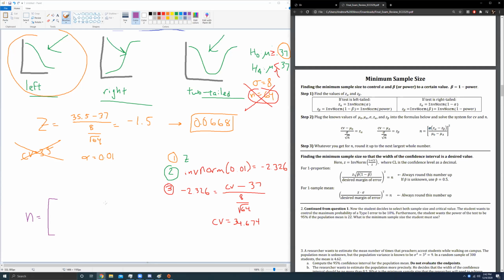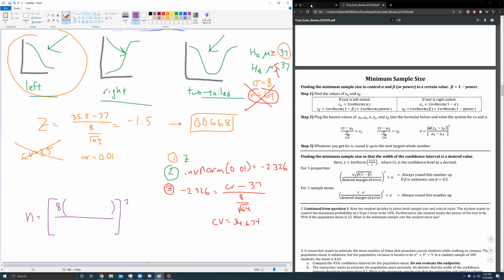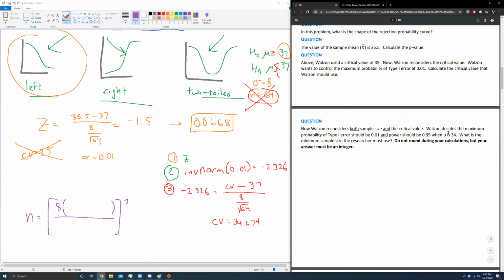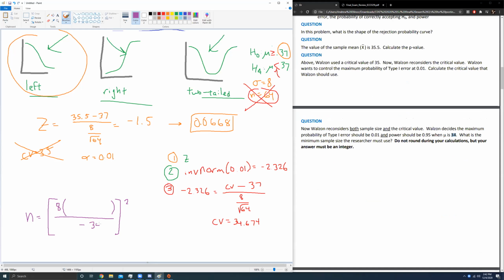That is still 8. We need to find z alpha and z beta, so I'm going to leave some room for them here. We're going to square this, and divide by the difference in the values of the means. We have mu null and mu alpha. We're going to provide you 2 different means. One of them was 34, the alternative mean. What does the other mean? Mu null corresponds to the null hypothesis. If you go way back up to the beginning, the null hypothesis was at 37. So 37 is our mu null.